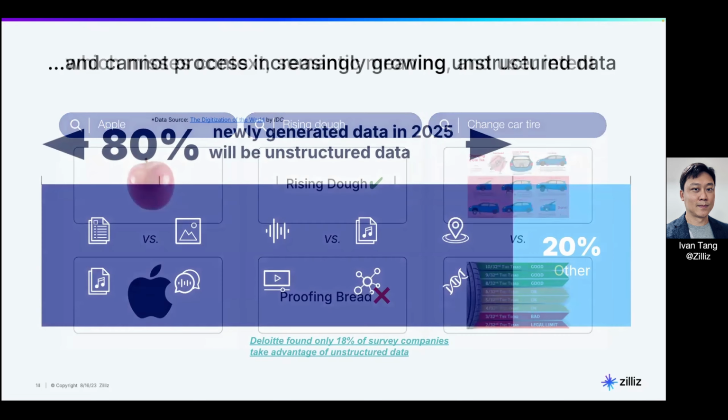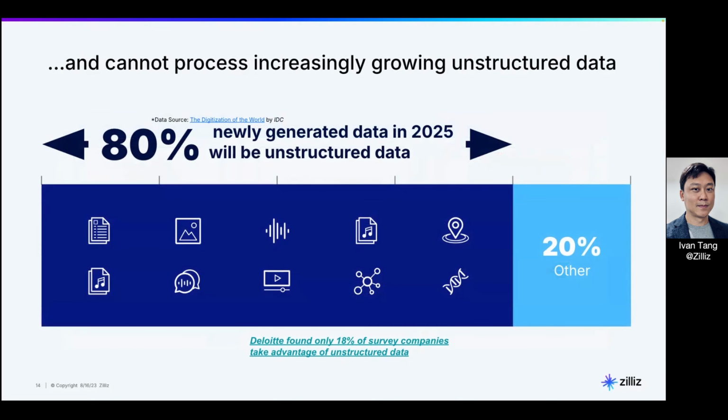And most importantly, this statistic is based on a report by IDC: 80% of the data generated in 2025 will be unstructured. Based on this report, the total amount of data will be 175 zettabytes, so you can do your math. That's a lot, and it makes a lot of sense to me, because when you're doing onboarding, as I mentioned earlier, that's unstructured data.